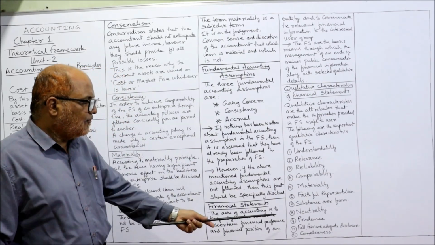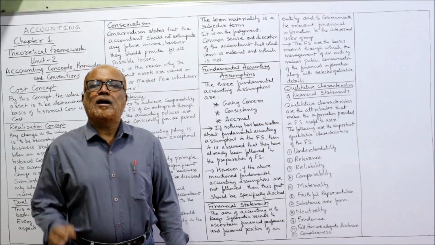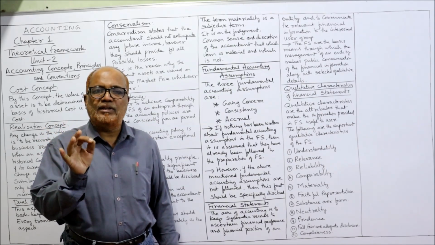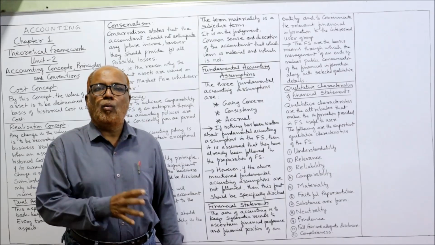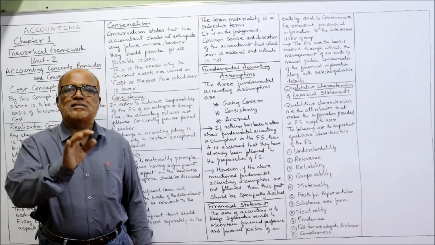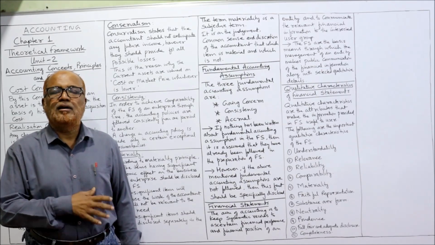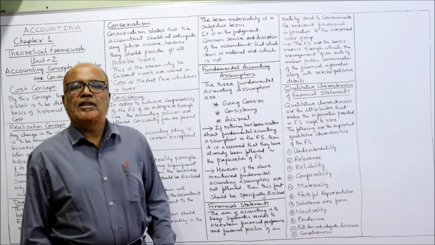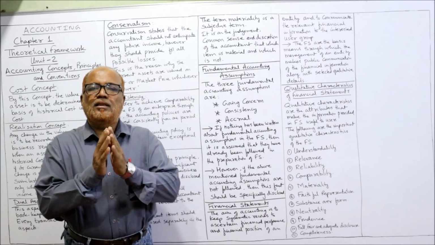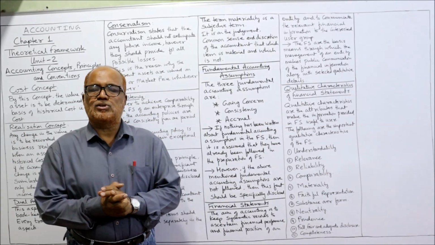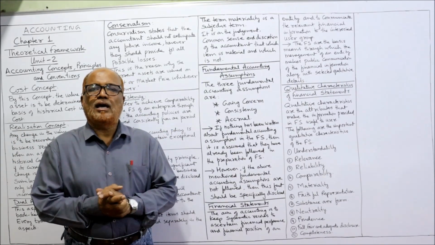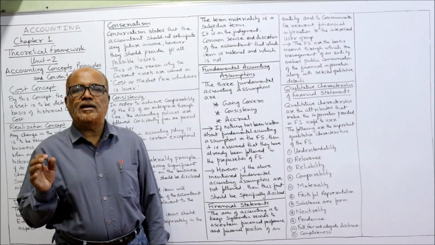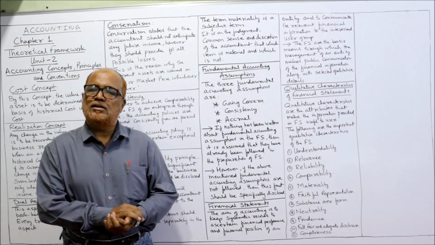Right. Full, fair and adequate disclosure. Complete disclosure should be made in the financial statements. Nothing should be withheld. Nothing should be hidden. Whatever transaction took place in the business should be fully and fairly disclosed in the financial statements. Last, completeness. The financial statements should contain the complete information of the business so that the user can take the correct decisions. So these are some of the qualitative characteristics of the financial statements.